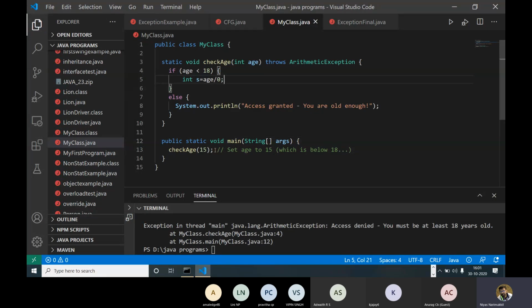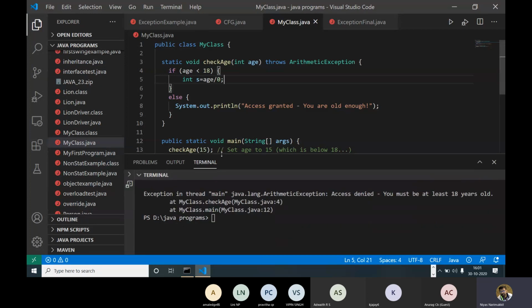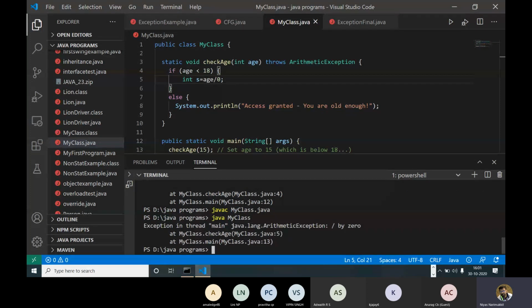This is again an arithmetic exception, right? So we will get an arithmetic exception, division by 0. Here we are not throwing anything, but instead we are adding a statement that causes an exception. So this statement will cause one exception.